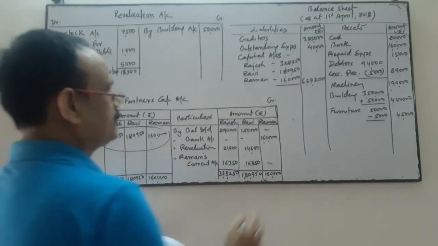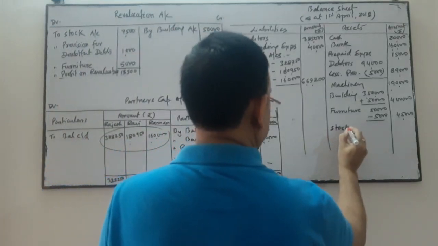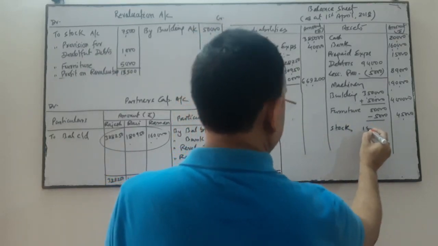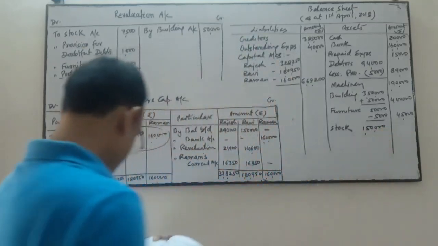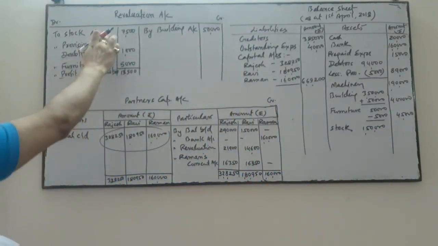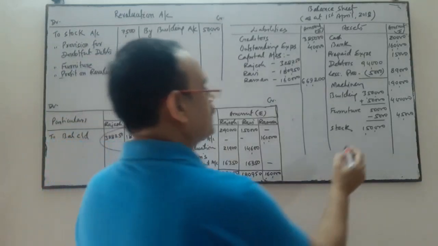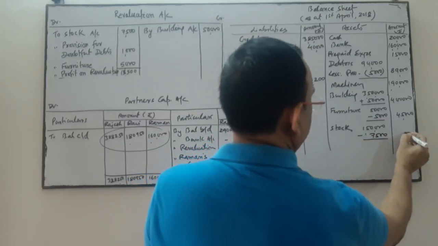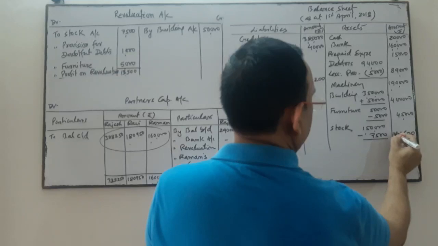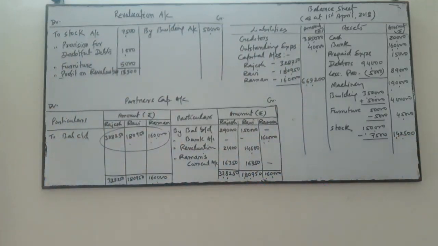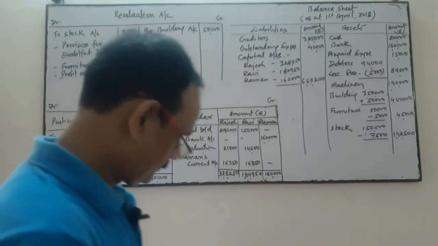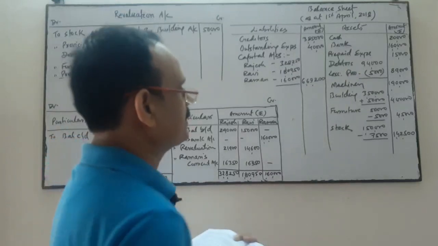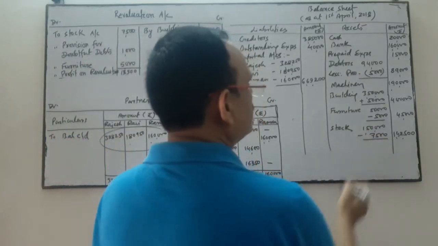Next is stock. In the previous balance sheet, stock is 1,50,000, and you see the stock is also decreased by 5%. So deduct the amount of decrease: stock is decreased by 7,500, that's why 7,500 is deducted from 1,50,000.